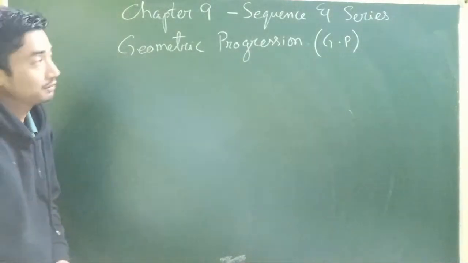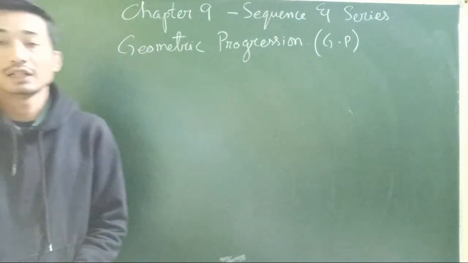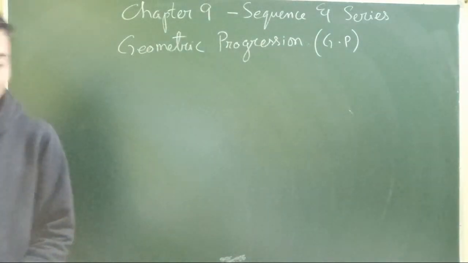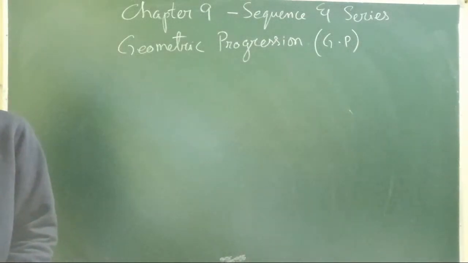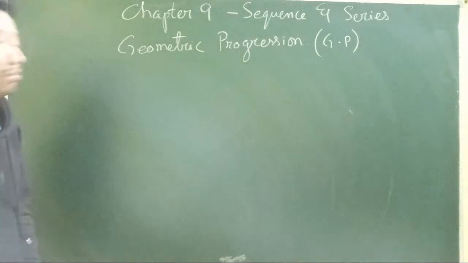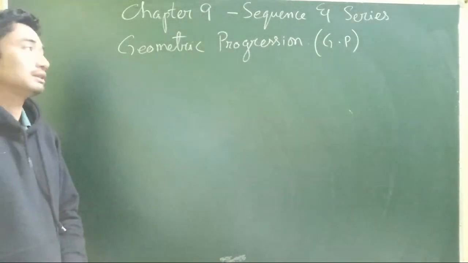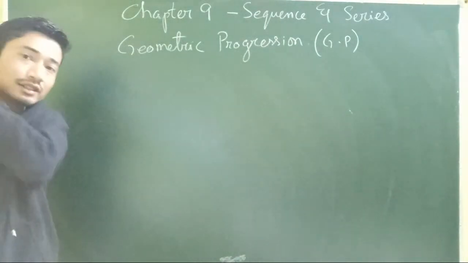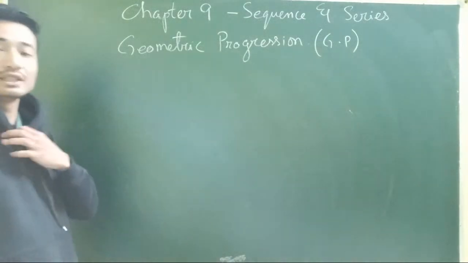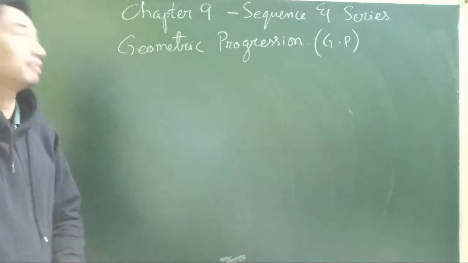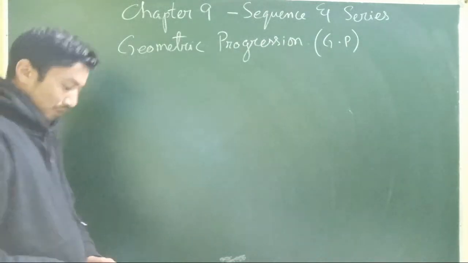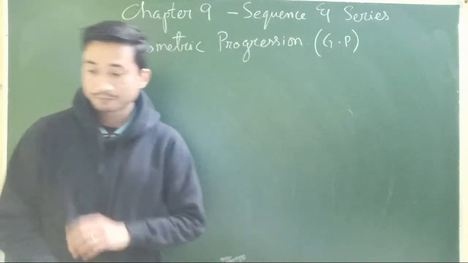So today it's time to start a new chapter in class 11 mathematics. We'll start with chapter 9, sequence and series. A part of this chapter has already been done in class 10. We have already done sequence and series. We have done arithmetic progressions, if you remember. So today we will be doing geometric progressions.